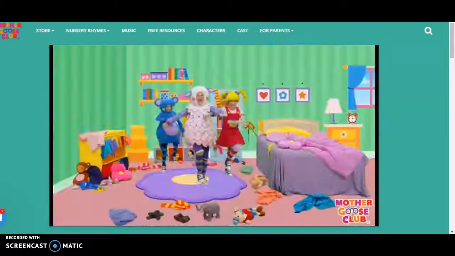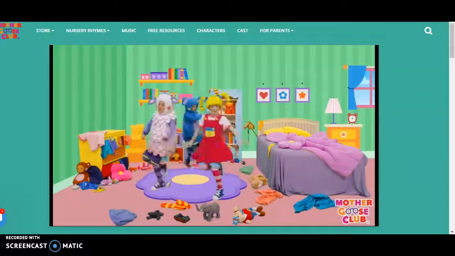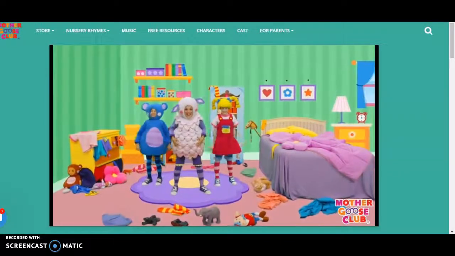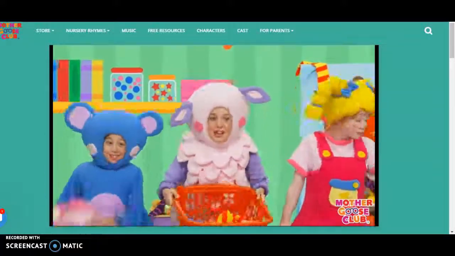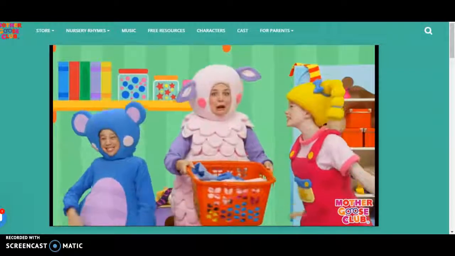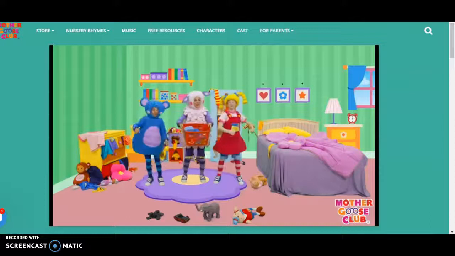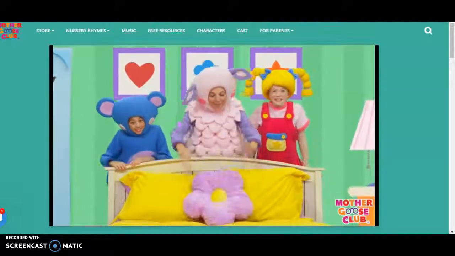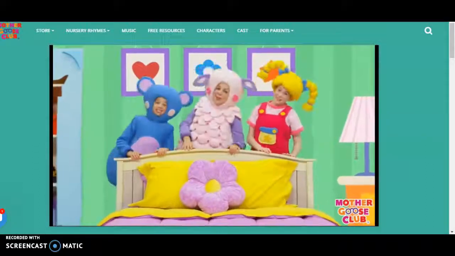Come dance with us. Here we go round the mulberry bush, the mulberry bush, the mulberry bush. Here we go round the mulberry bush so early in the morning. This is the way we wash our clothes, wash our clothes, wash our clothes. This is the way we wash our clothes so early Monday morning. This is the way we make our bed, make our bed, make our bed. This is the way we make our bed so early Tuesday morning.